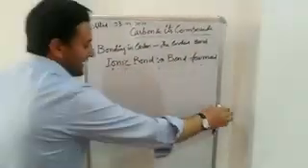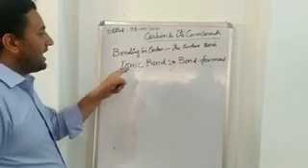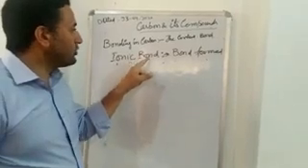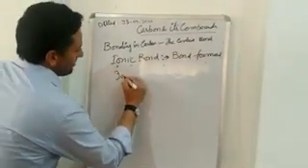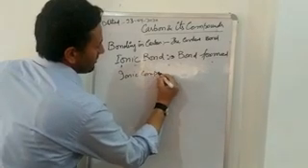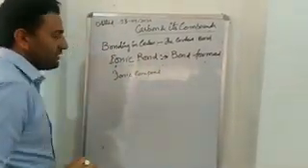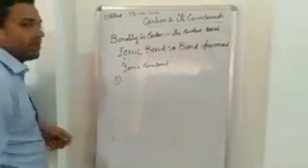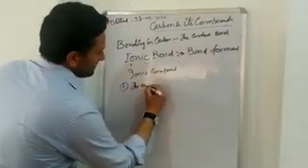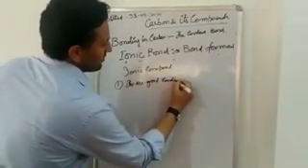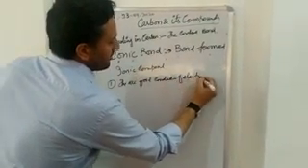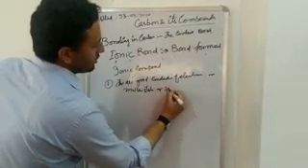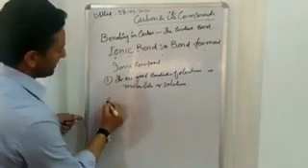What are the characteristic features of these ionic bond compounds? The compound formed due to this is called an ionic compound. And what are the special characteristic properties of these ionic compounds? Number one, they are good conductors of electricity in molten state or solution.